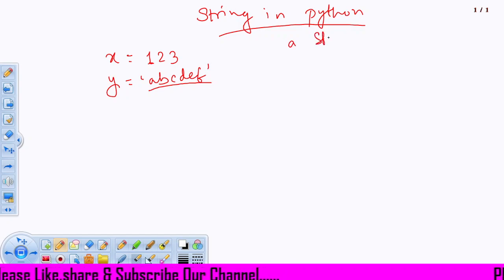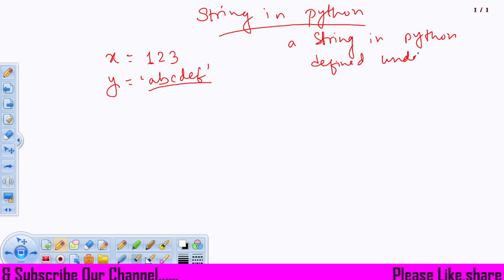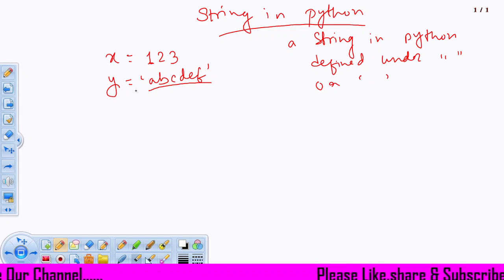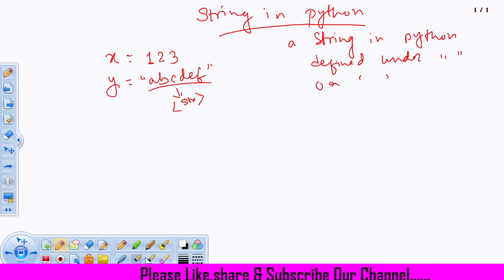So, a string in Python is defined under double quotes or single quotes. If I give double or single quotes around these alphabets or characters, this will be considered a string, or str type, in Python.